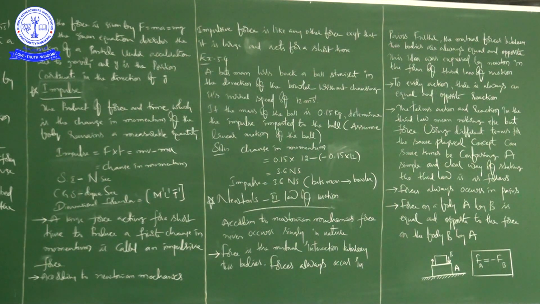Here two forces are there, because every action is a force and reaction is also a force. So there are two things, one is the action force, another one is the reaction force. The terms action and reaction in the third law mean nothing else but force.